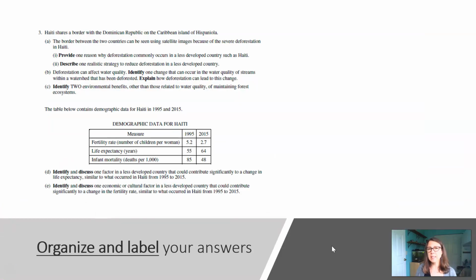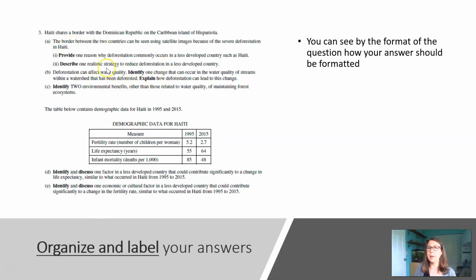All right, for the next tip, we just want to re-emphasize that you should organize and label your answers. Now, we've asked you to do this all year long, and I want you to make sure that you're doing this even if you're typing the FRQs or on your final exam. This is an example of an FRQ from a previous exam, and we can see that it's pretty much laid out how you need to format your answer.